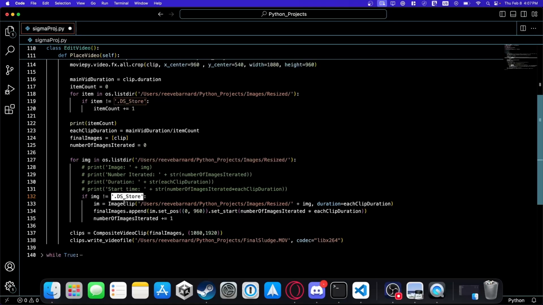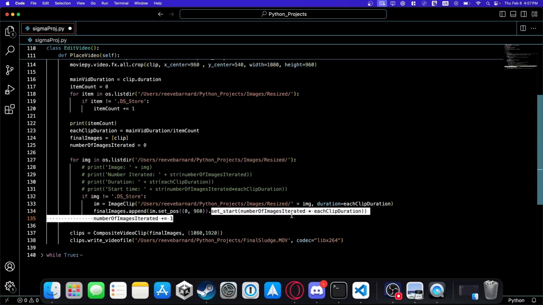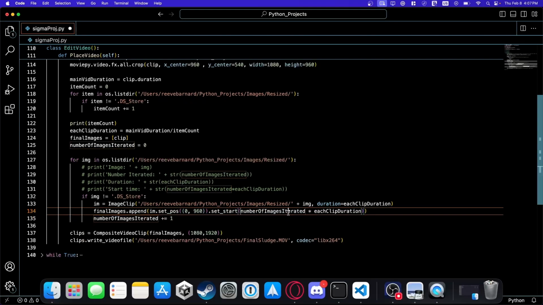And then it takes the image clip and sets its duration to the clip duration, which is what this was earlier. And then it adds it to this final images list. It sets its position to be the bottom half of the 1080 by 1920 format. It sets its start position to the number of images iterated times each clip duration.